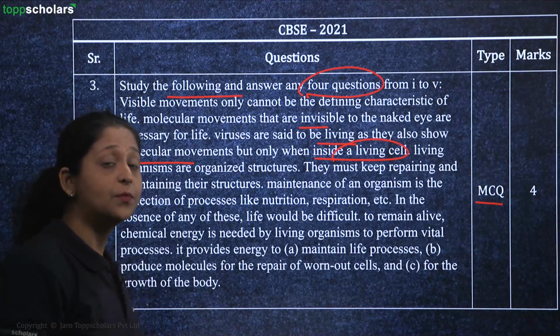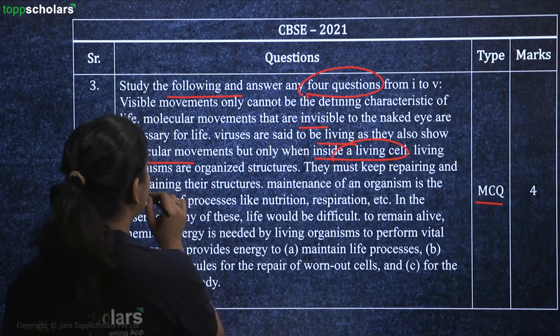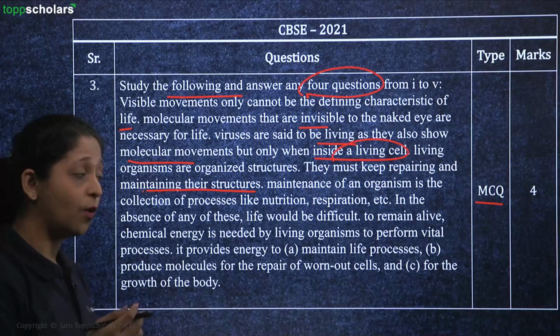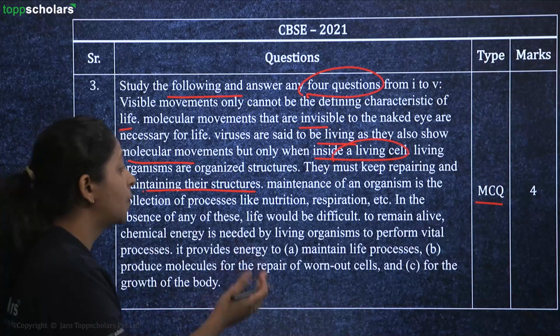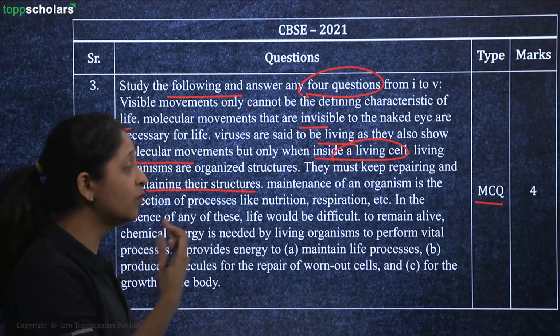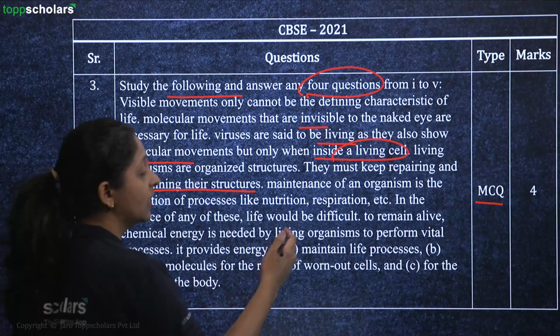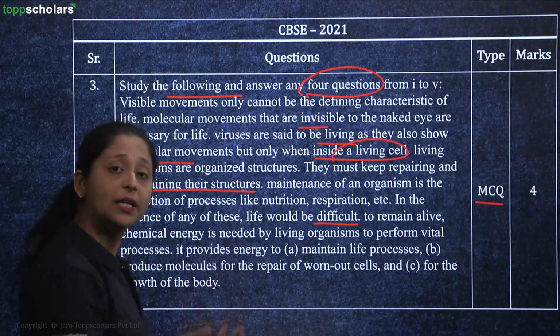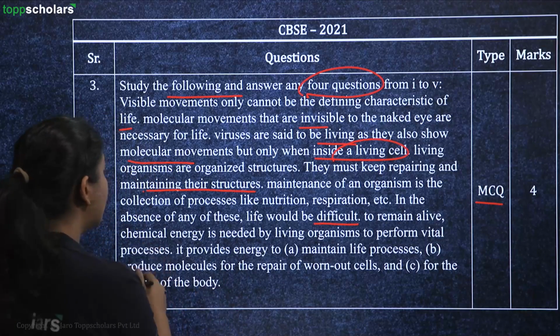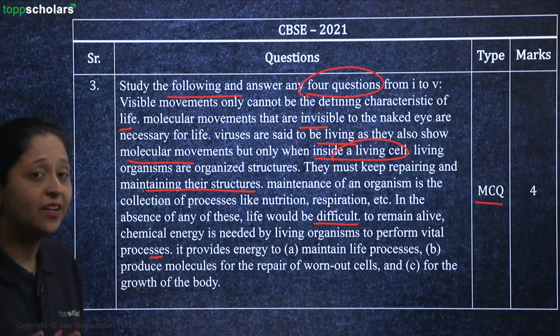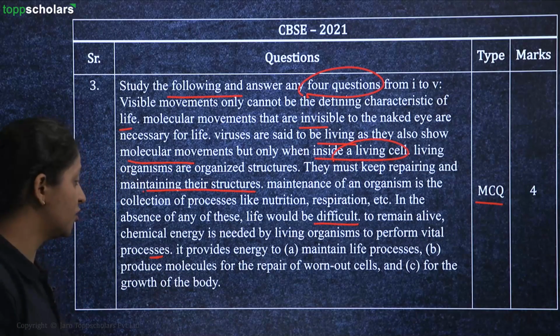Living organisms are organized structures. They must keep repairing and maintaining their structure. Maintenance of an organism is the collection of processes like respiration, nutrition, etc. In absence of any of these, life would be difficult to remain alive. Definitely. Chemical energy is needed by living organisms to perform those vital functions.